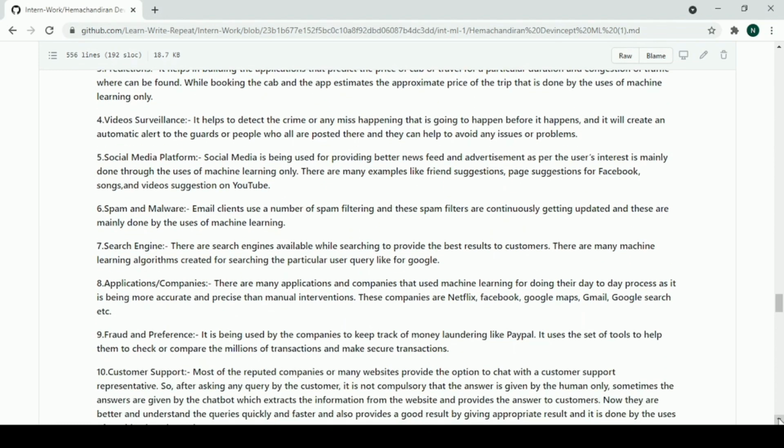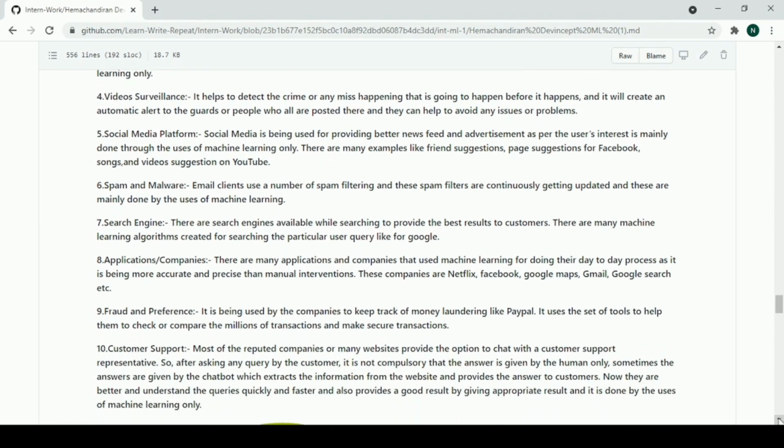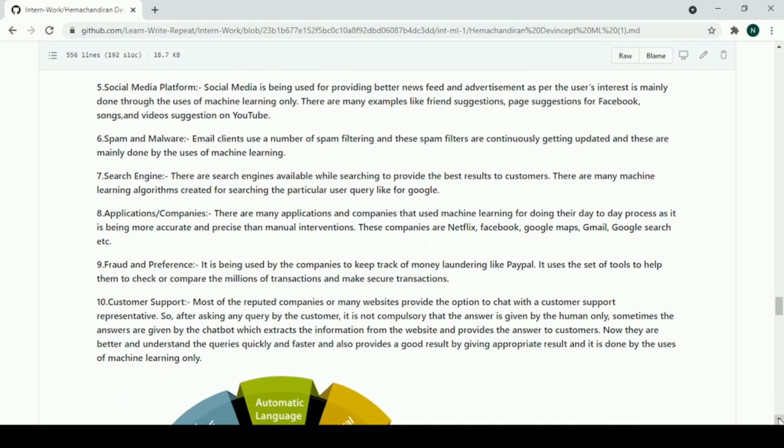Social media platform. Social media is being used for providing a better news feed and advertisements as per the user's interest, which is mainly done through the use of machine learning only. There are many examples, like friend suggestions and page suggestions on Facebook, and song and video suggestions on YouTube.